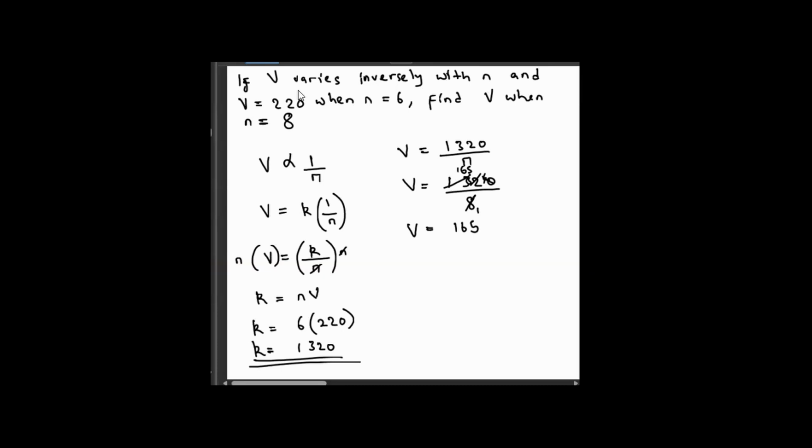It makes a lot of sense. Kuti panapa V 220 kana N ari 6. Saka N akawedzera to 8. Zvoreva kuti V anofanirwa kudzika to a certain number. That is the inverse proportionality. Ndiyo inverse variation kana kuti inverse relationship iri between v na n.